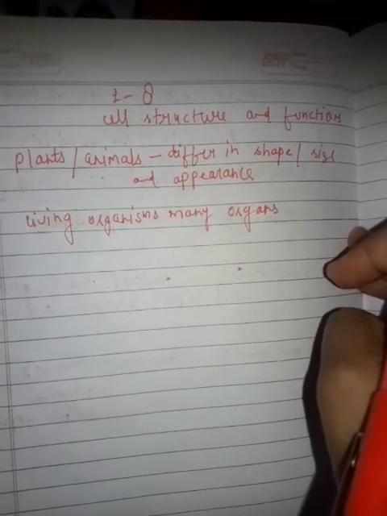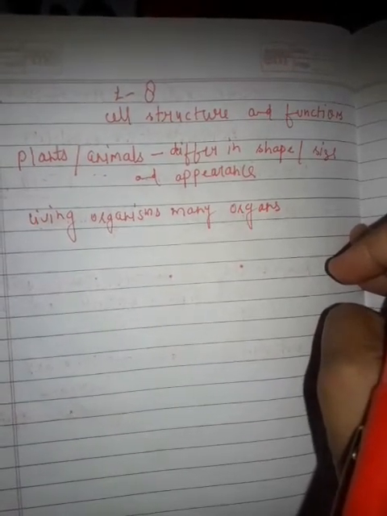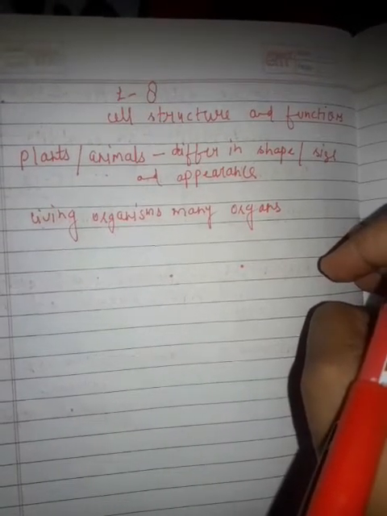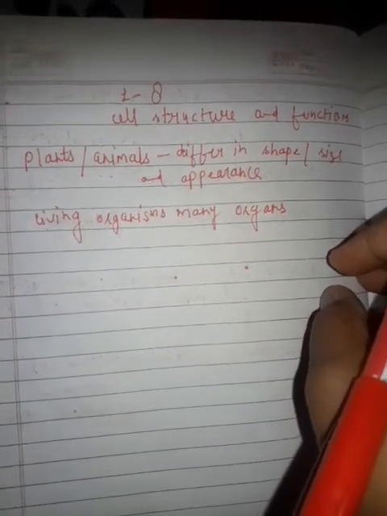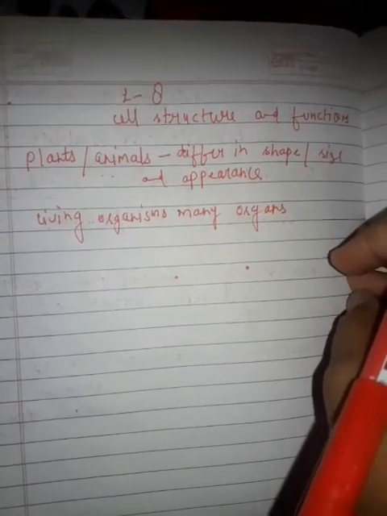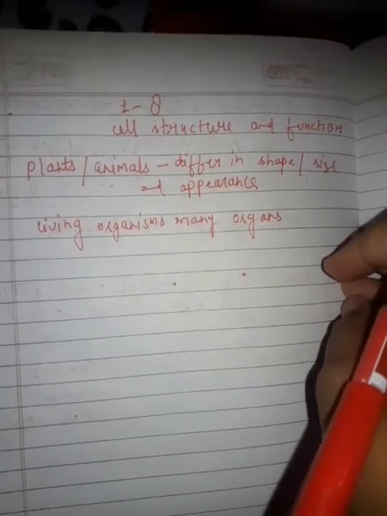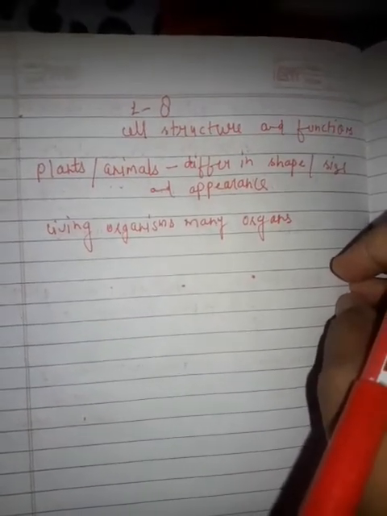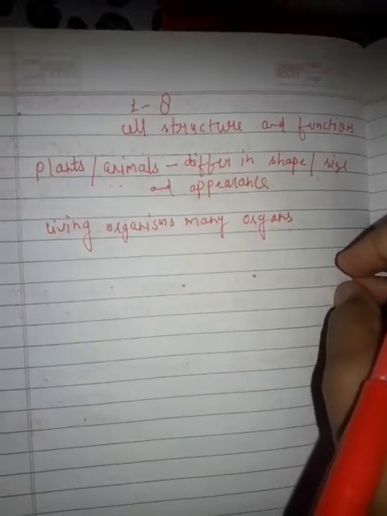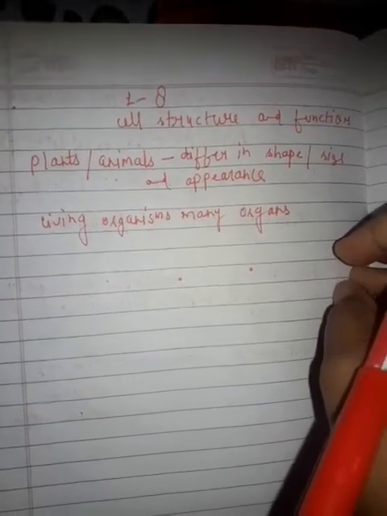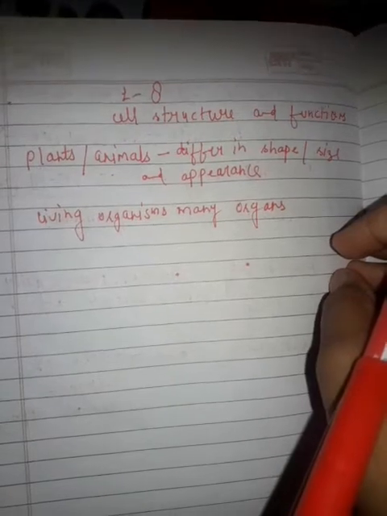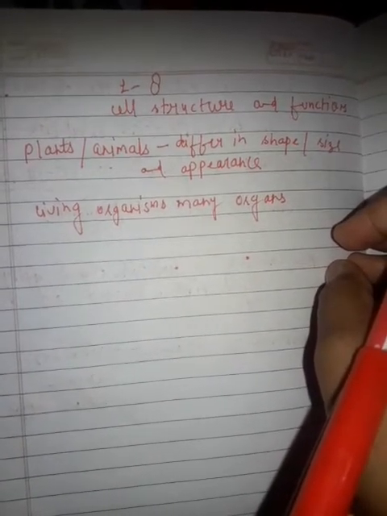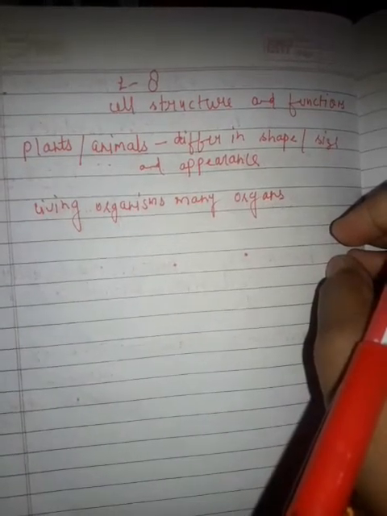Similarly, in animals, stomach, intestine, heart, kidney and lungs are some of the organs, and different organs perform specific functions. Different organs make a system which performs a special type of function. Roots are organs which help in the absorption of water and minerals. Leaves are the organs for the synthesis of food, that is photosynthesis. Similarly, the stomach is an organ for digestion, and lungs take part in breathing.